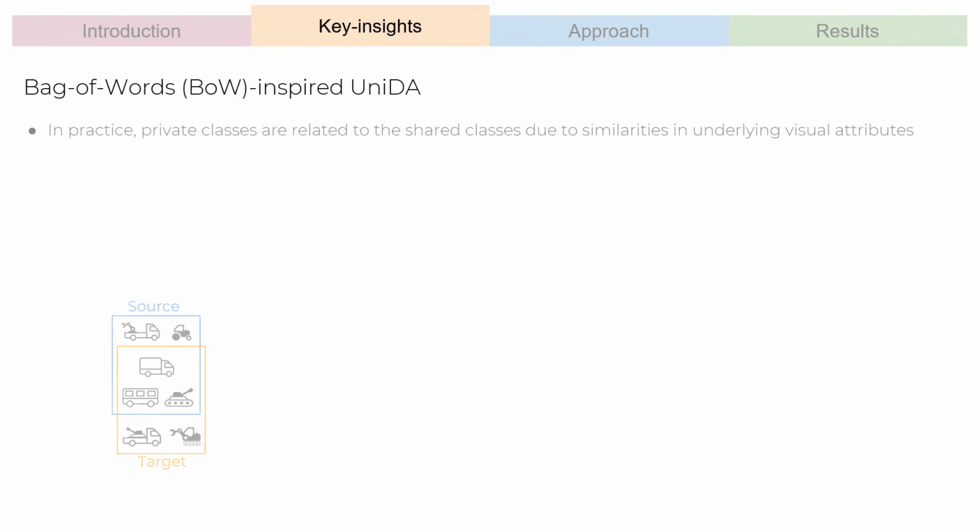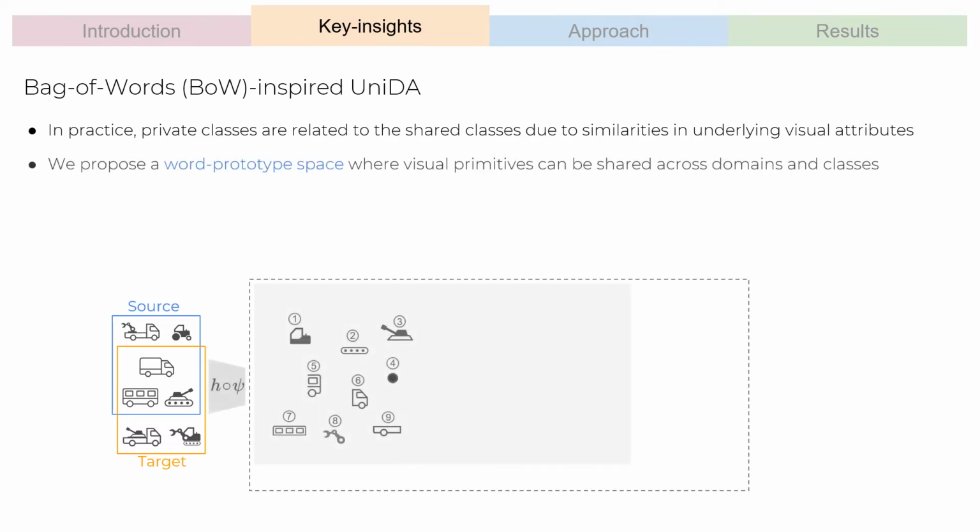Now we discuss our key insights, where we draw inspiration from bag of words to devise a representation that can avoid negative transfer in universal DA. In practice, private classes are related to shared classes due to similarities in underlying primitive visual attributes. Concretely, we propose a word prototype space where these visual primitives can be shared across domains and classes.